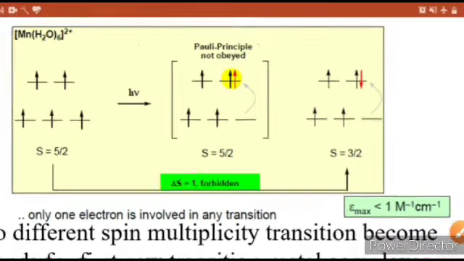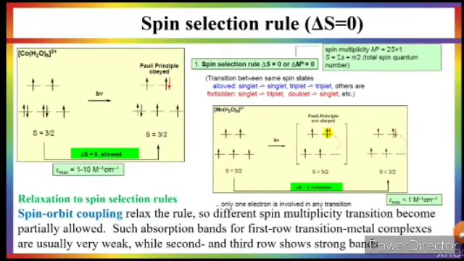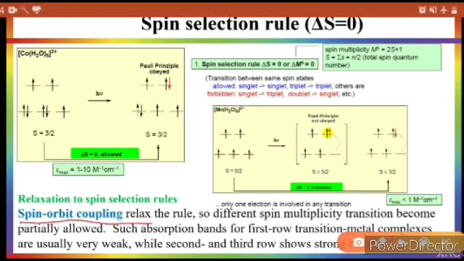One more thing which I have told earlier, the spin selection rule is also relaxed by spin orbit coupling. What is spin orbit coupling? Here the orbital angular momentum and spin angular momentum get coupled, and this coupling relaxes the spin multiplicity selection rule.